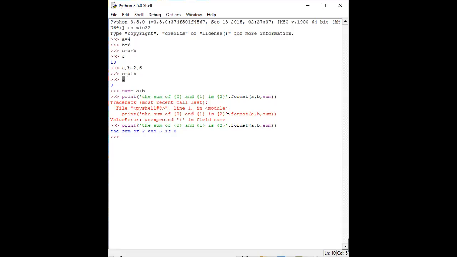So A is 2 and B is 6, and the result is stored in the variable sum, where the value is displayed. So the sum of 2 and 6 is 8. This is simple, basic Python programming, where we can do this type of programming in a very simple way. We don't need to write so many things.